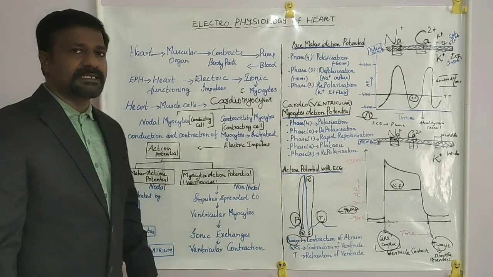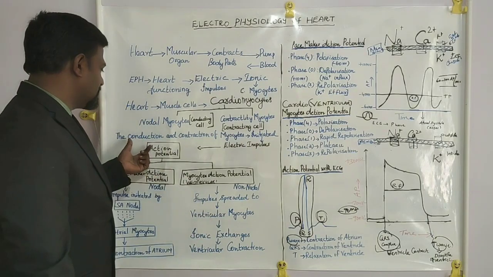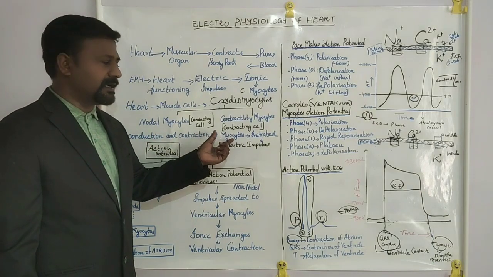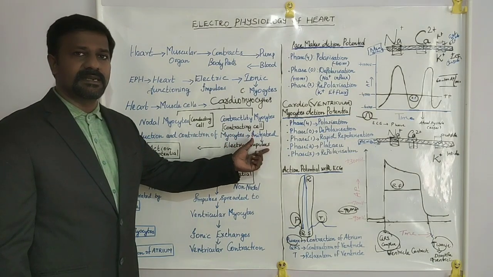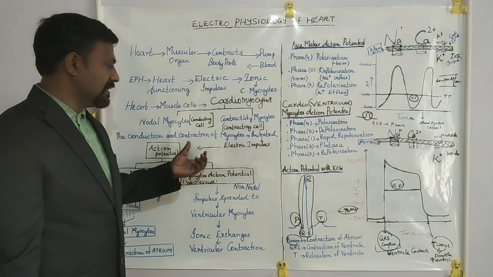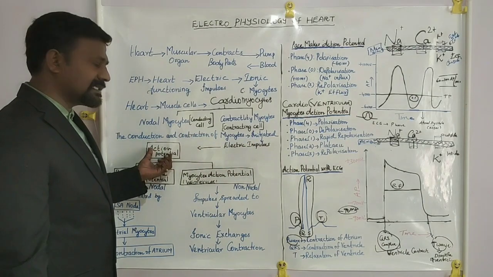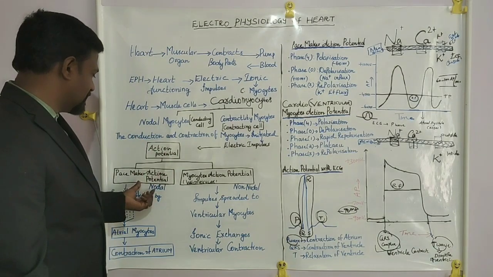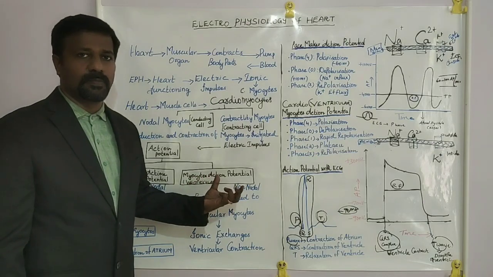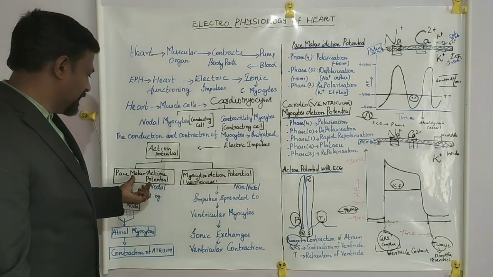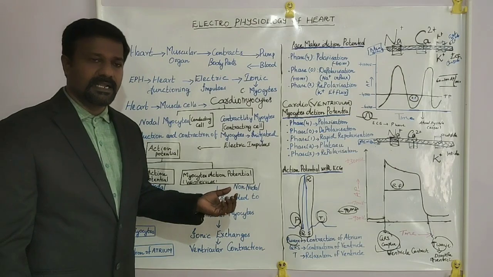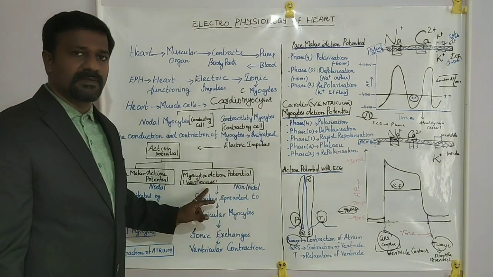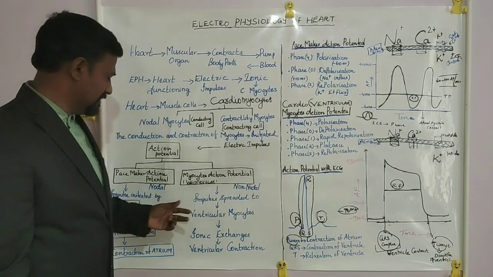Then what do you mean by action potential? Action potential is defined as the conduction and contraction of the cardiac myocytes initiated by electric impulses. Then this action potential is divided into two parts. Number one is pacemaker action potential. Number two, myocytes action potential or ventricular myocytes action potential.